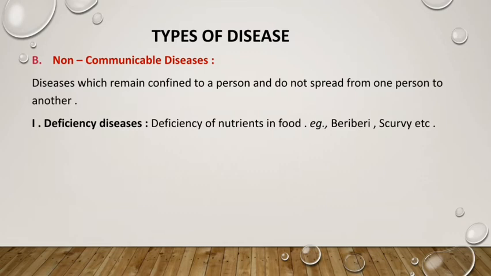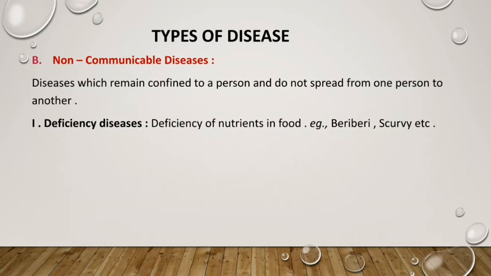Now see my dear student, if someone has a deficiency of vitamin C, then that person may have some symptoms, and if these symptoms occur, then we may call it scurvy. So due to deficiency of vitamin C, scurvy is seen in a person. Now this scurvy, if it happens to a person, it will not spread to another.